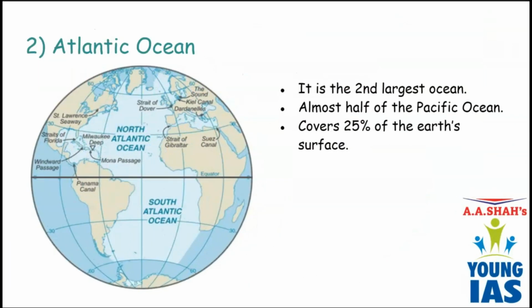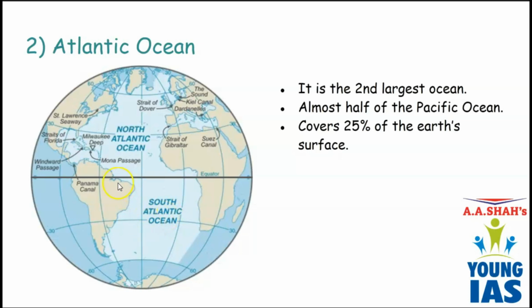Atlantic Ocean. Atlantic Ocean is the second largest ocean after Pacific Ocean. Atlantic Ocean forms an S shape. And Atlantic Ocean is almost half of the Pacific Ocean. It covers 25% of the Earth's surface.